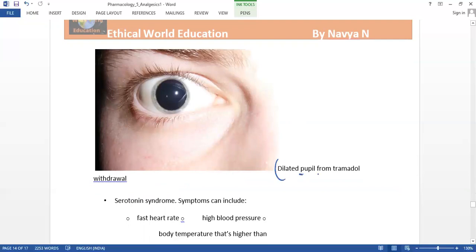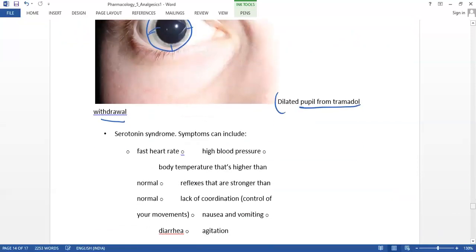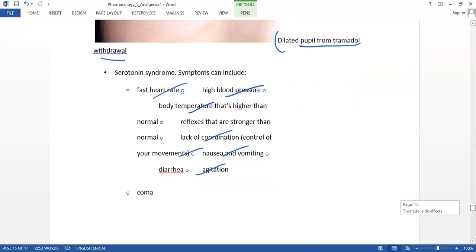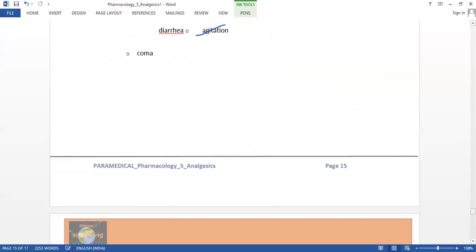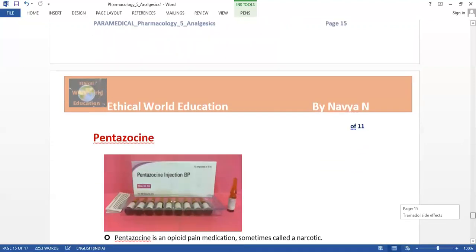the dilated pupil from the tramadol withdrawal. As you can see here, this is the dilated pupil from the tramadol, and this is one of the serious issues. Fast heart rate is also one of the serious issues. High blood pressure, high body temperature, lack of coordination and control of movements, nausea, vomiting, diarrhea, agitation. These are the severe effects, and sometimes it may go to coma. So that's why it is a severe effect.